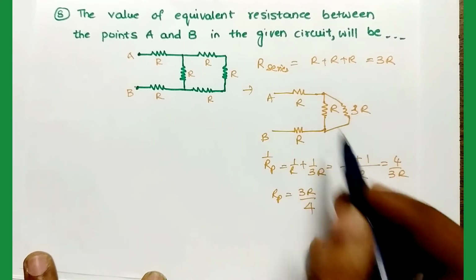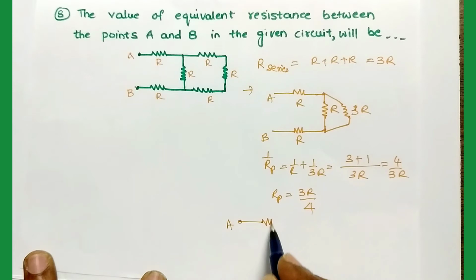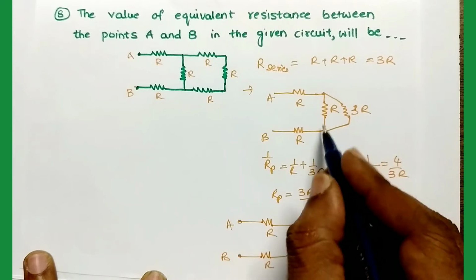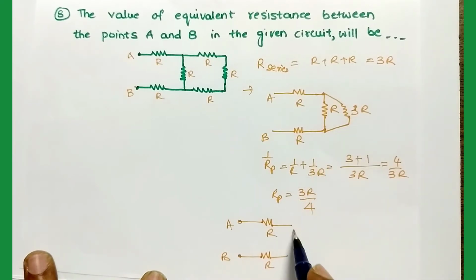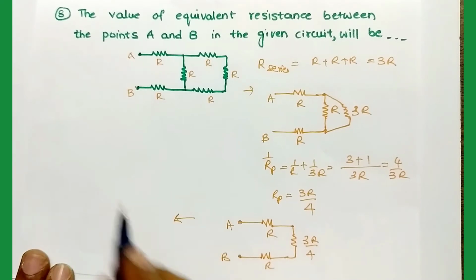So then this circuit becomes: this is point A, this is resistor R, and this is point B, this is resistor R, and in this part we have to write a 3R by 4 resistor. Then these three resistors are now connected in series. Let's find the effective resistance.